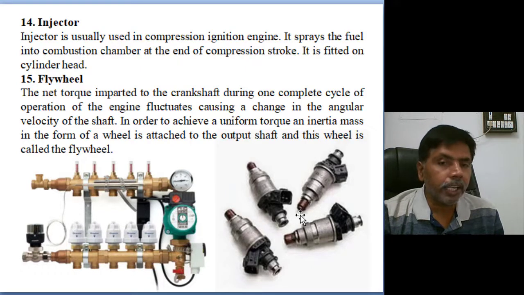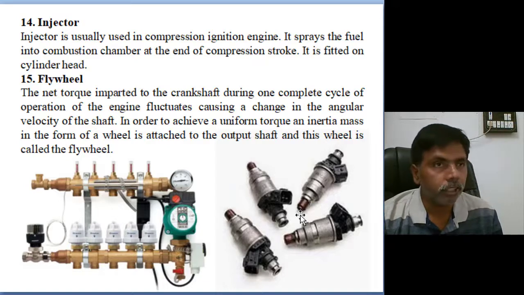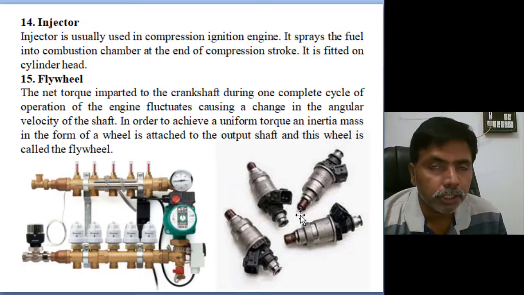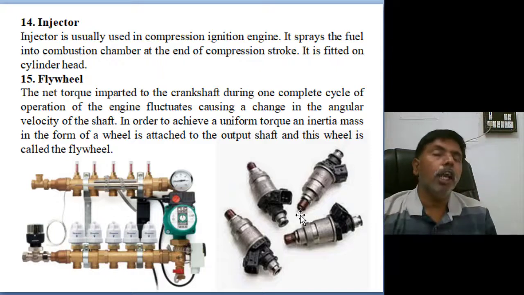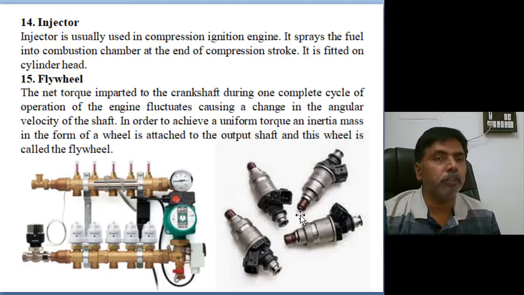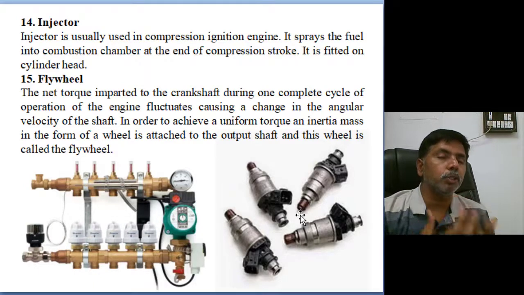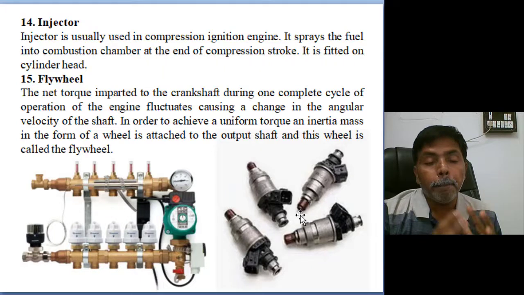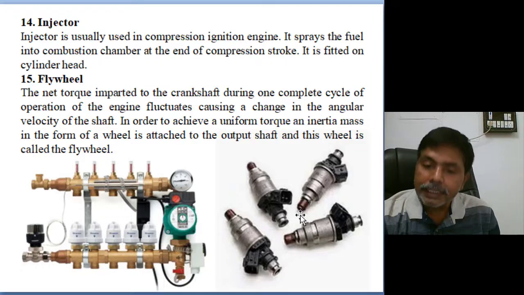Next, the flywheel, which I already mentioned, is an energy storing device connected to the crankshaft. If we produce one power stroke per rotation, a small flywheel is sufficient. If we produce one power output per two rotations of the shaft, the flywheel size will increase. Flywheel means some mass is connected to the crankshaft to absorb energy. Whenever the power stroke is not there, at that time it will supply the energy. These are the main components of internal combustion engines.